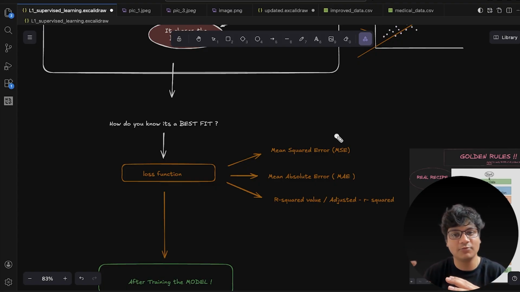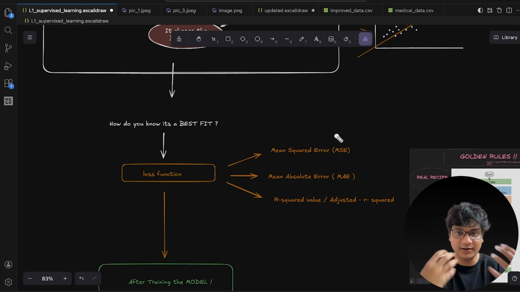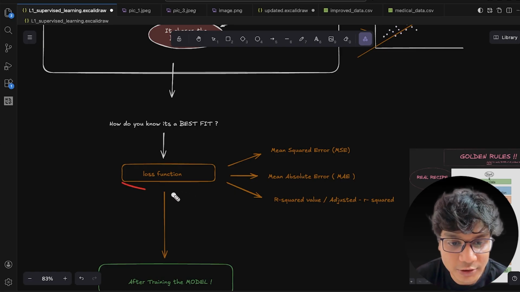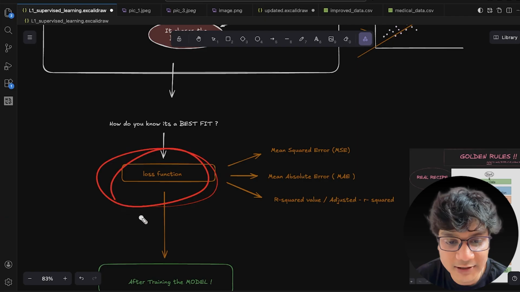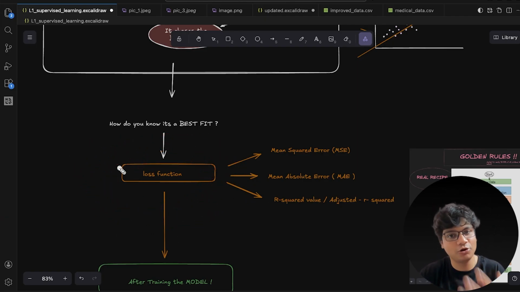Or let's say, how much magnitude of loss does this learned machine have? The machine which has already learned from the data you fed in the previous step, what is the correcting term? How good is this machine? How will you actually understand and measure these things? In order to measure them, you need to use the loss function. The loss function basically tells you how good your machine is.